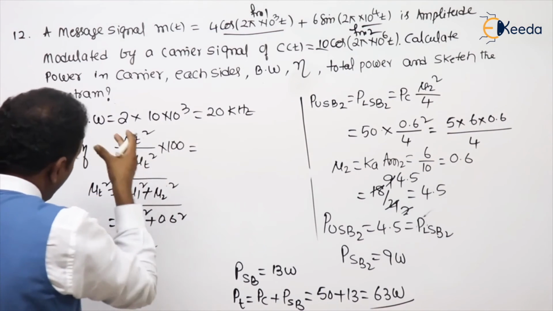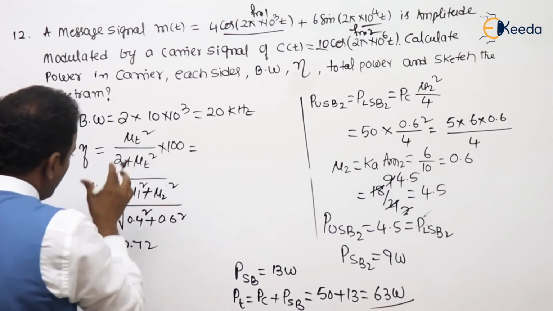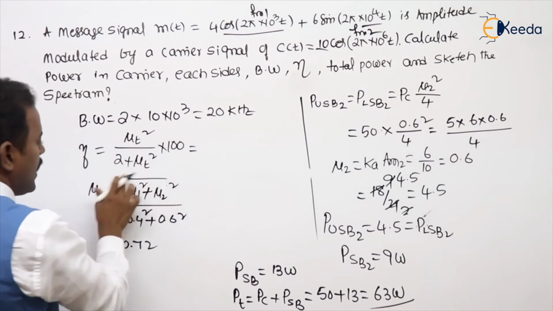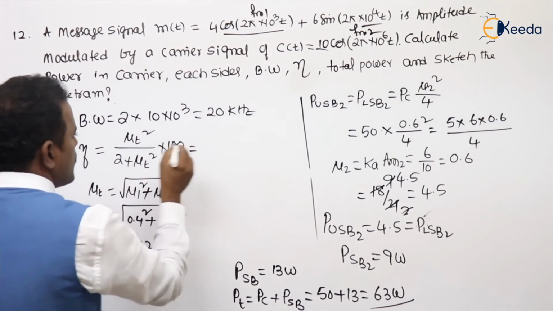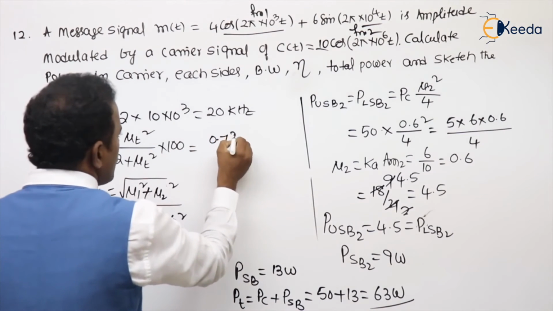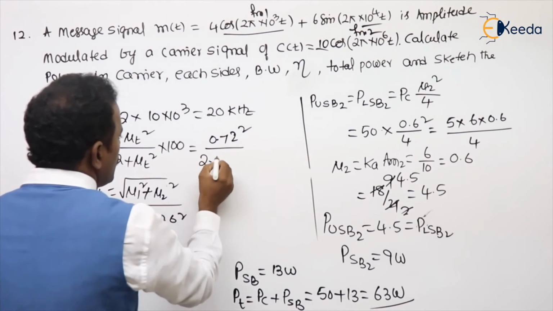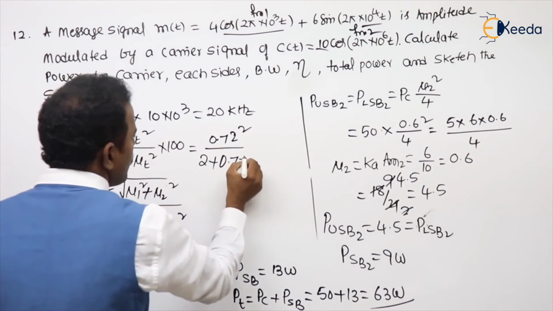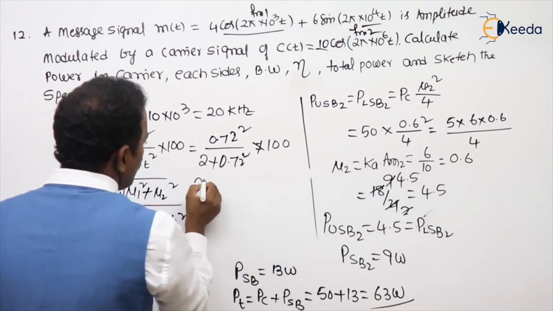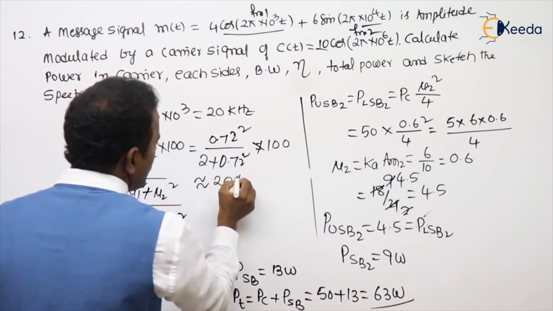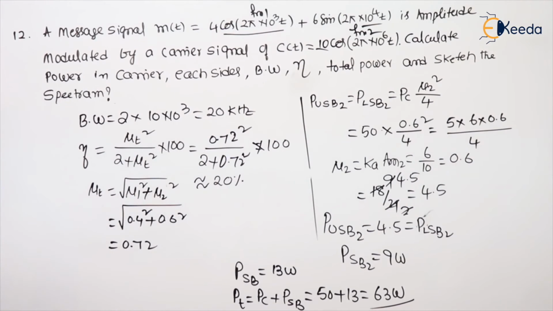Are you following my point or not? Mu t square, not mu t. Already I taken the root. So mu t value is 0.72. Substitute here: 0.72 whole square by 2 plus 0.72 whole square, into 100. You will get approximately 19.96. We can say 20%. That is the efficiency. Total power I already done.